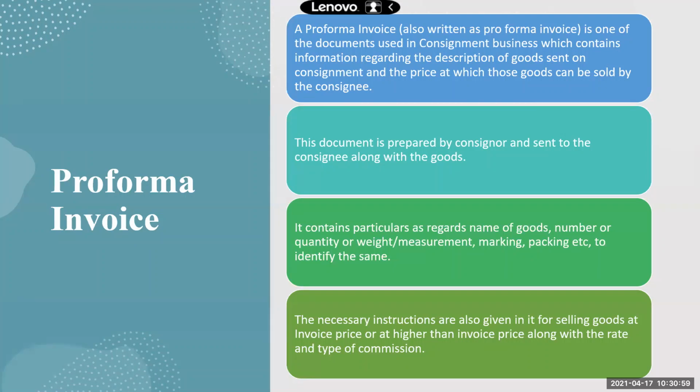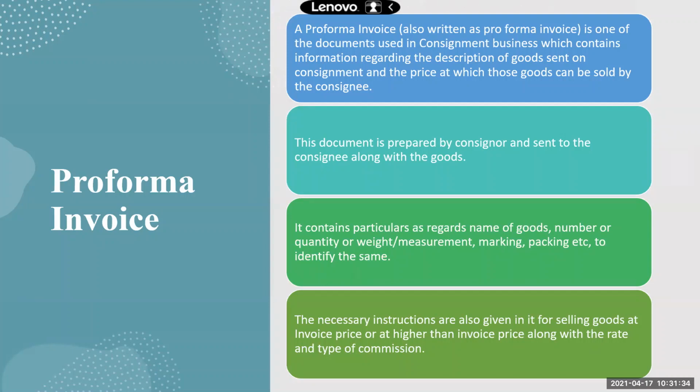It contains particulars as regards name of the goods, number or quantity or weight or measurement, packing, etc., to identify the same. So it will have all the details. What is the name of the good? What is the good called? How much is the number, the quantity, the weight or the measurement? What type of packing is there? All those details. The necessary instructions are also given in it for selling the goods at invoice price or at higher than invoice price, along with the rate and type of commission.